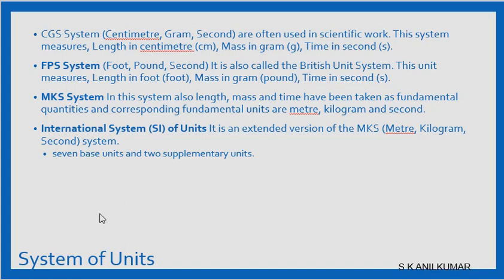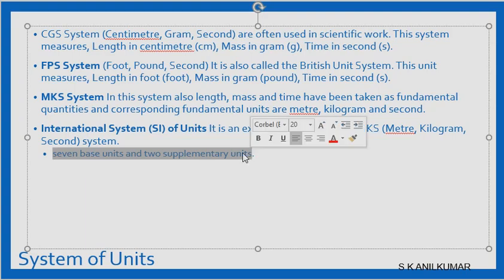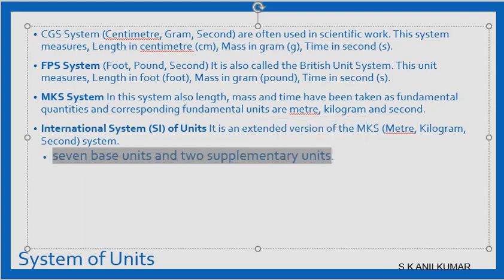Thereafter all the scientists together formulated something called the International System. It's a French system, an extended version of the MKS system. Now in the international system we have 7 base units and 2 supplementary units.